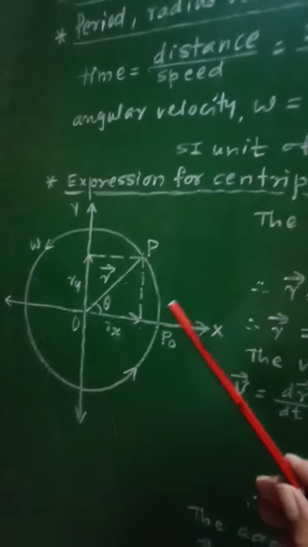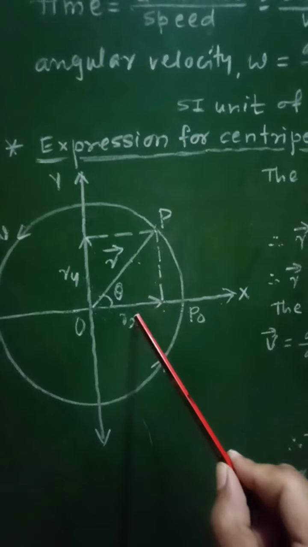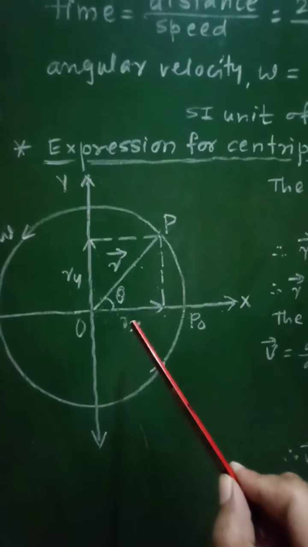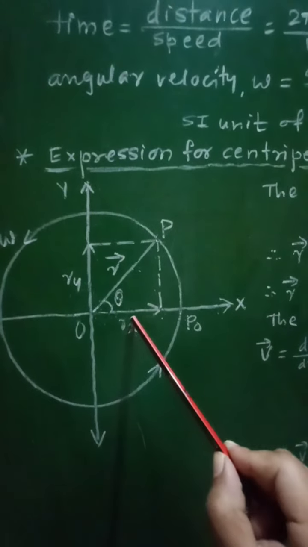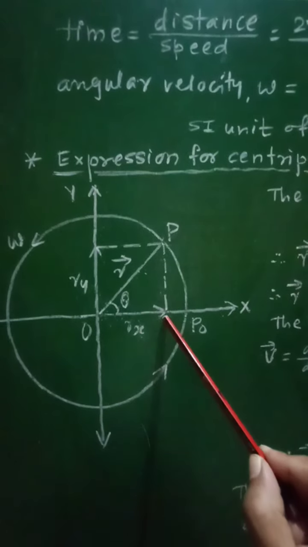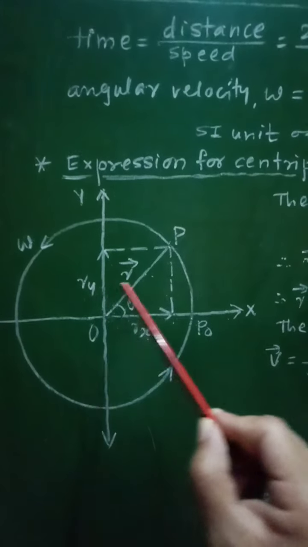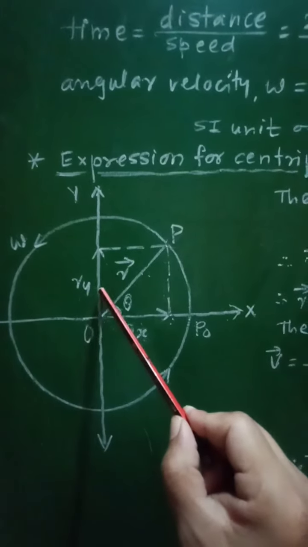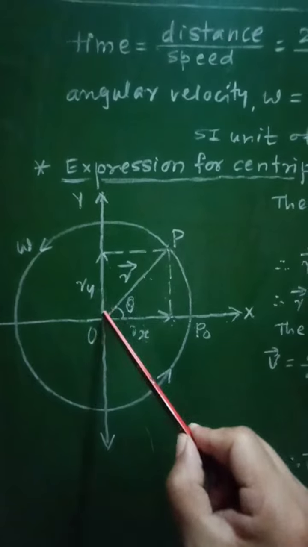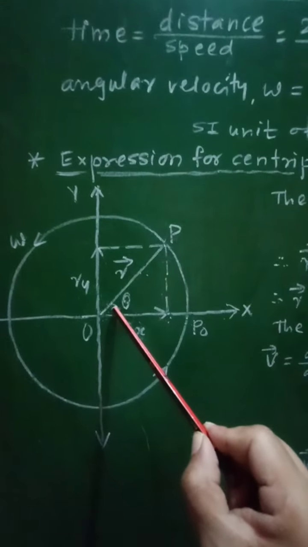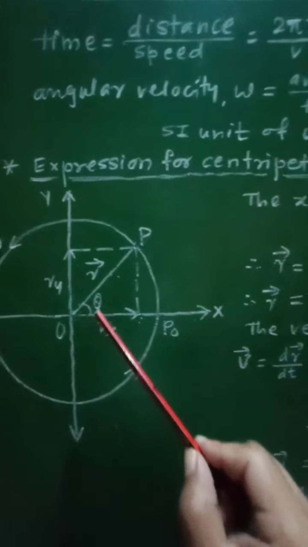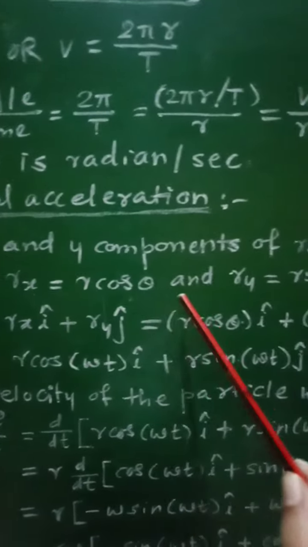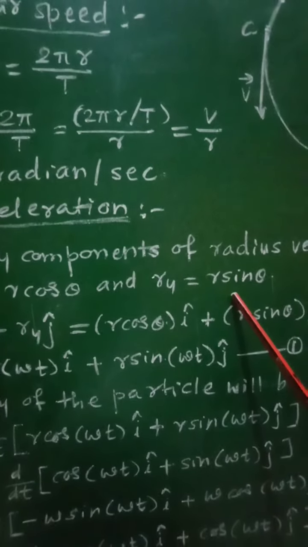So from this figure, if you consider this rx, it is the adjacent side to this angle theta, and therefore the value of rx will be equal to r into cos theta, as it is adjacent. Then this ry is parallel to the opposite side, and therefore ry will be equal to the hypotenuse into sine of this angle theta, that is r sin theta, and hence rx is equal to r cos theta and ry is equal to r sin theta.